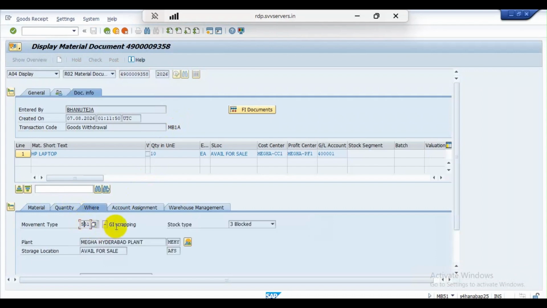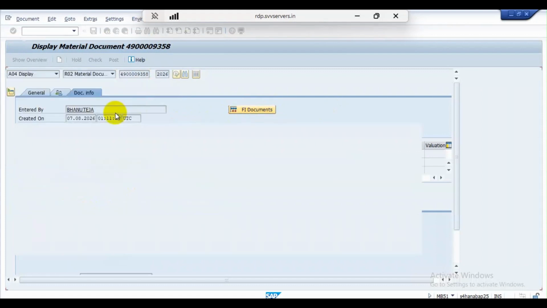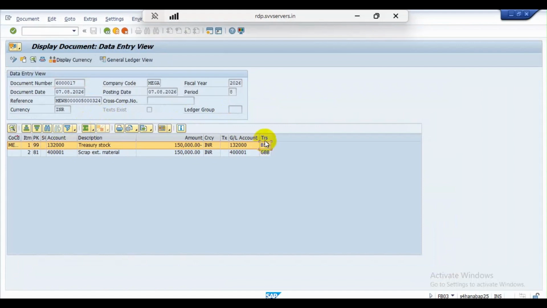If you go to the FI documents, the accounting document, you can see the transaction event keys are BSX and GBB.